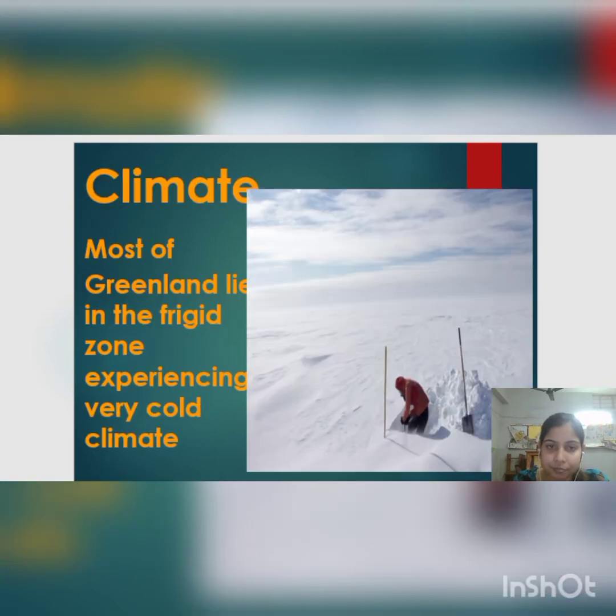Then the climate of Greenland. Most of Greenland lies in the frigid zone, experiencing a very cold climate. You can see in the picture that all of the land is covered with snow, and this place is too cold as it lies in the frigid zone.